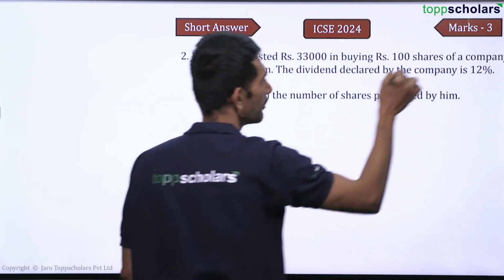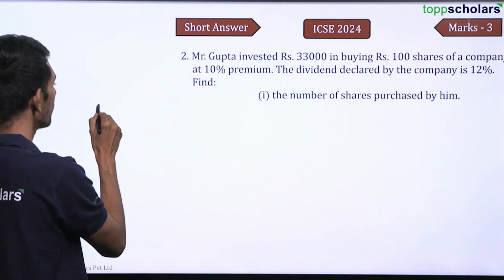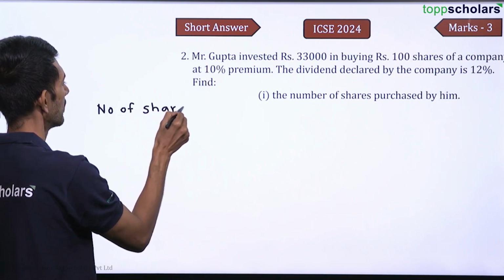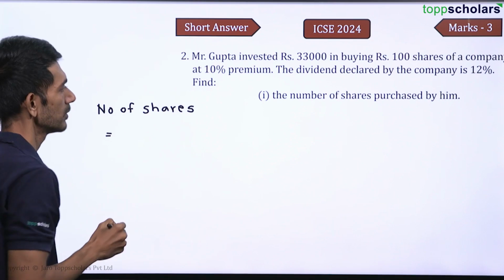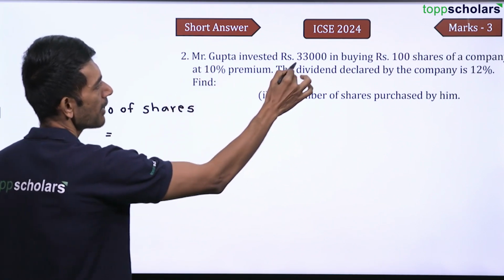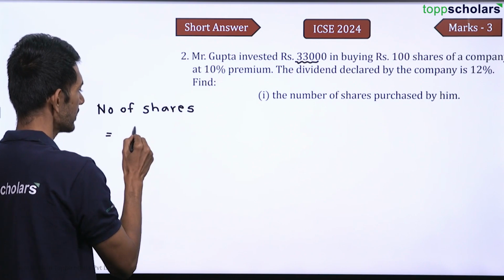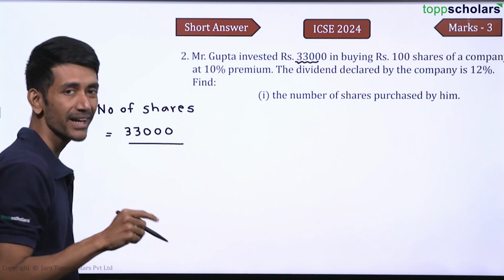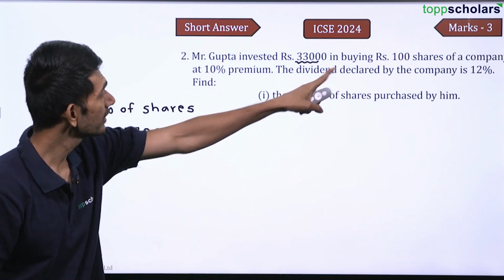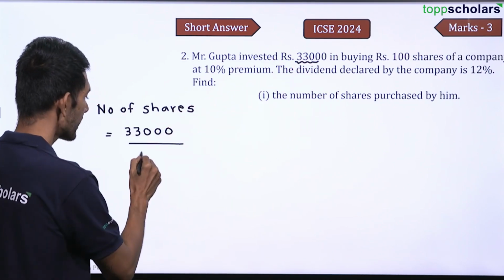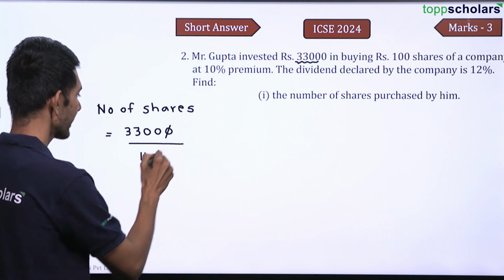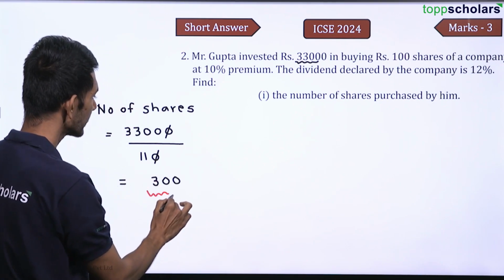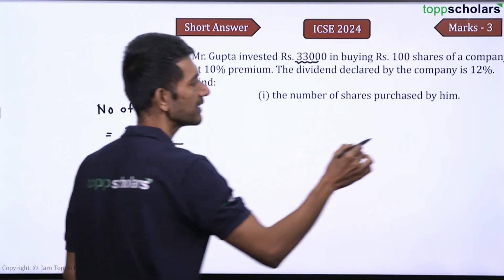So let us see what is the question now. The question says find number of shares purchased by him. So can I say number of shares will be equal to the amount invested divided by the market value, which is not 100, which is 10% more than 100, which is 110. This gets cancelled. And can I say this becomes 300? So number of shares purchased are 300. So yes, we got the answer to this.